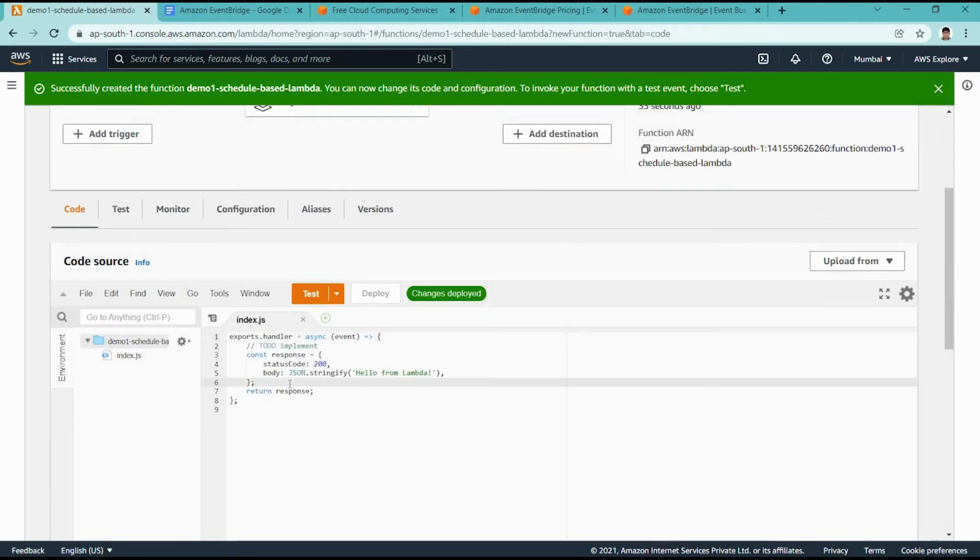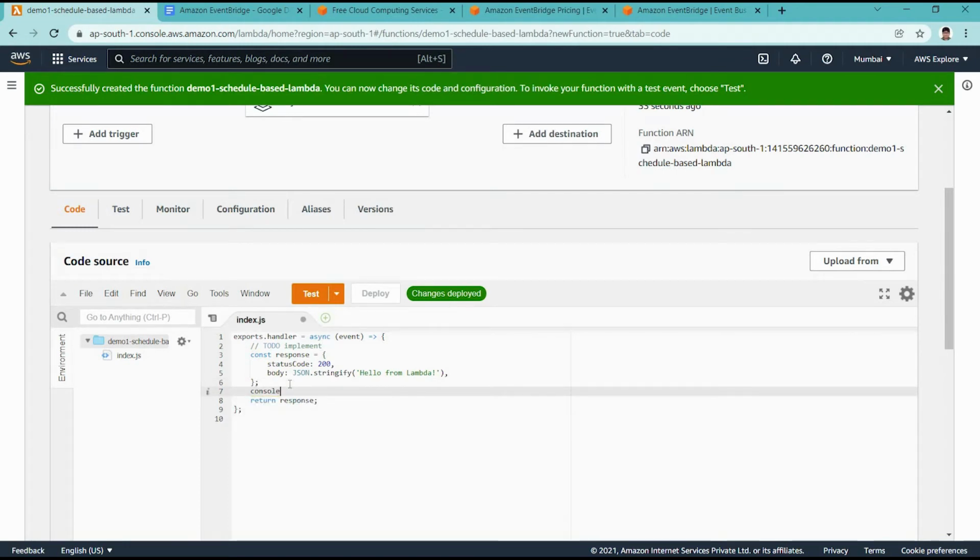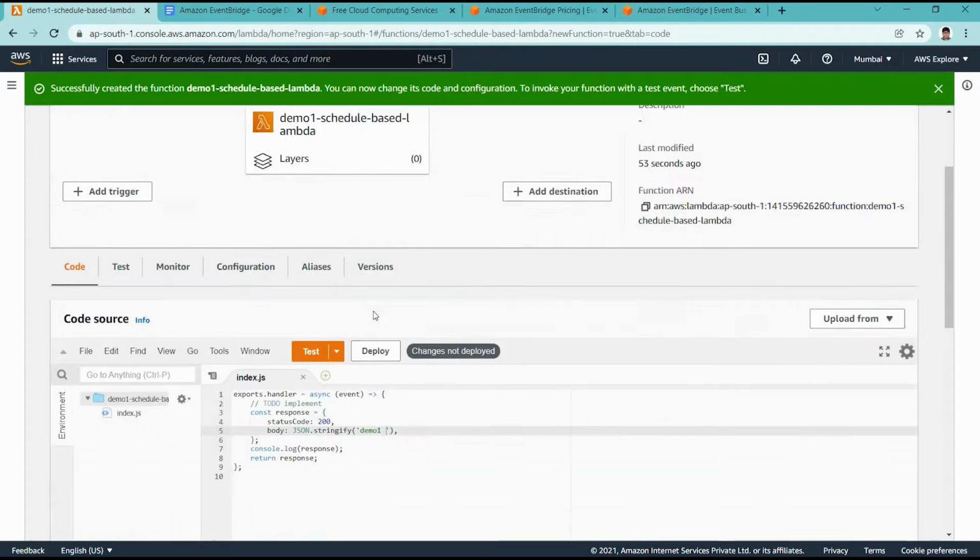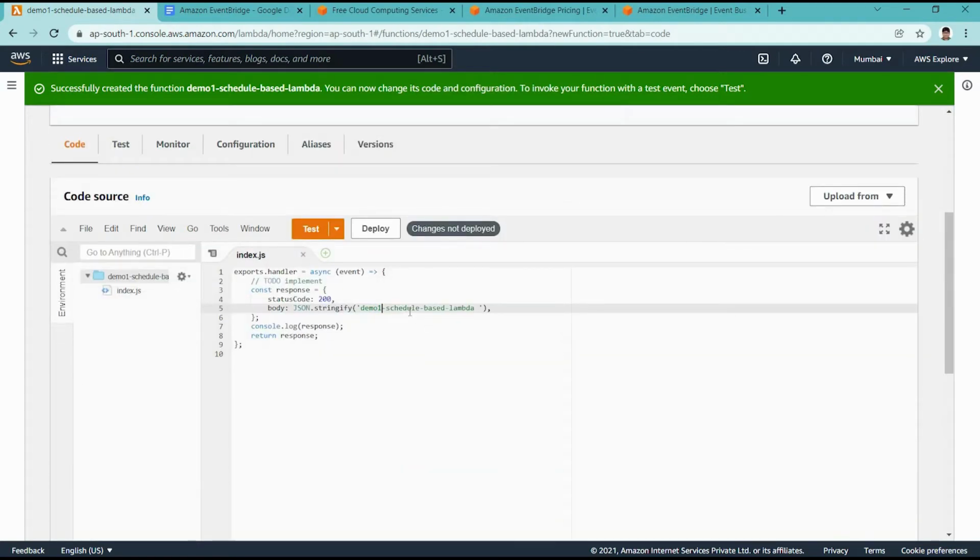For now, we are doing a console.log of whatever response is coming, and here we are putting demo one schedule based lambda.